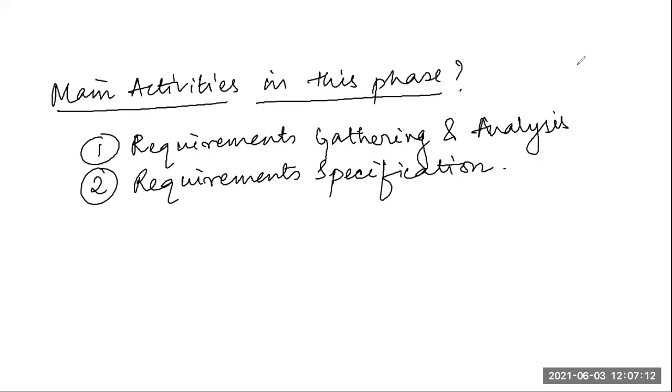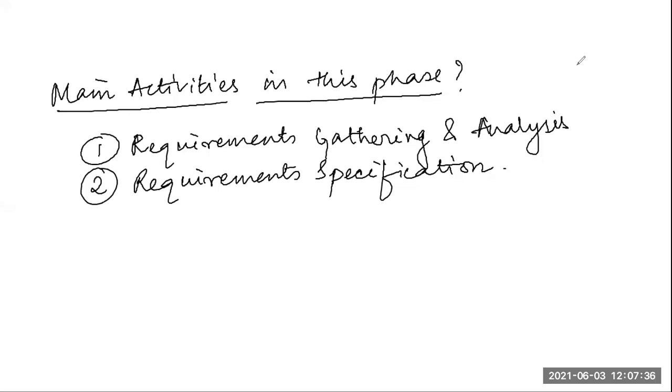Okay, so this was all about today's class, that is, the entire requirements analysis and specification phase: why this phase is needed, what is an overview of this phase, what are the goals of this phase, who carries out this phase, what is the SRS document, how this document is validated, and what are the main activities in this phase.